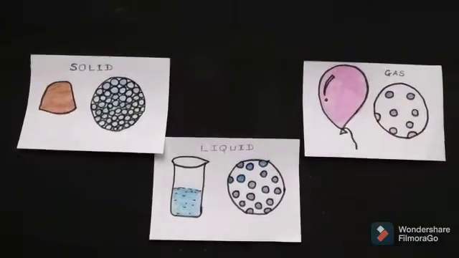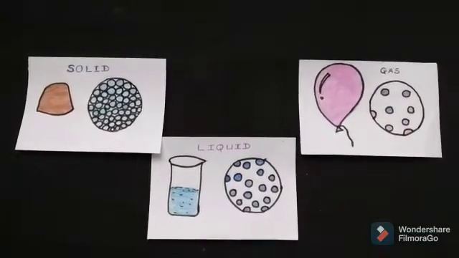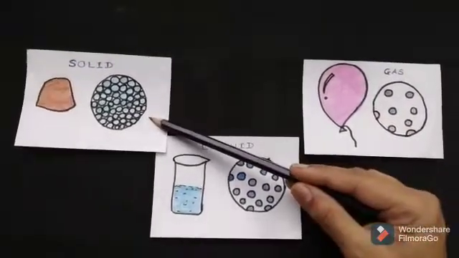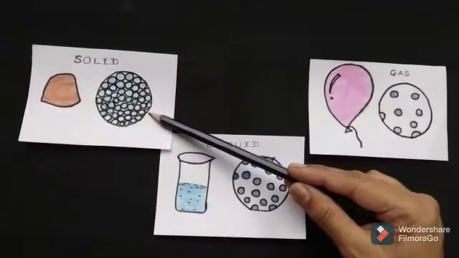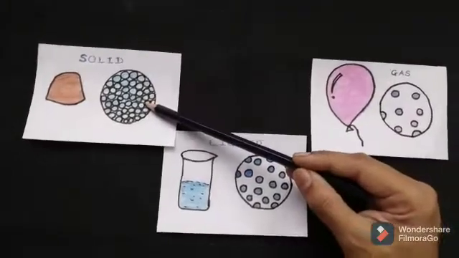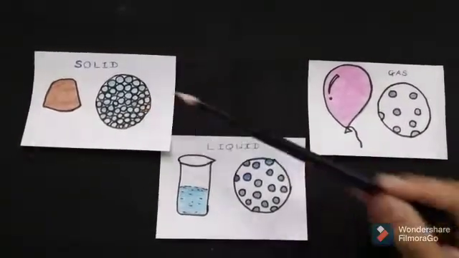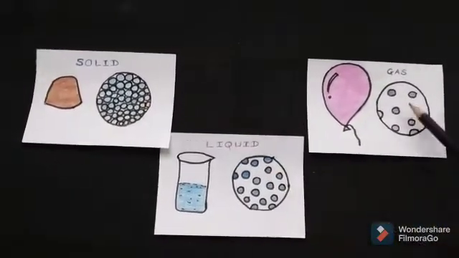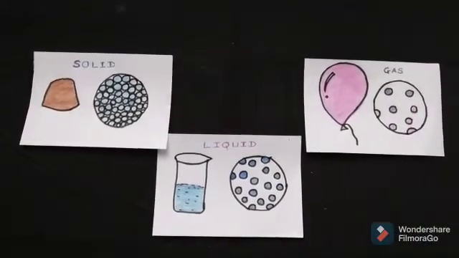Now, how are these properties defined? We see the arrangement of molecules. These are molecules, okay? Here we can see the molecules are tightly arranged, here a little loose, and there very much spread.